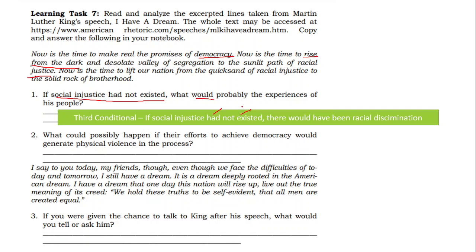This is third conditional, so I need a subject, then the verb would plus have plus the past participle. I want to use the verb be, and the past participle of be is been. So: there would have been racial discrimination. From there I have made my third conditional sentence, and I have also answered number one.